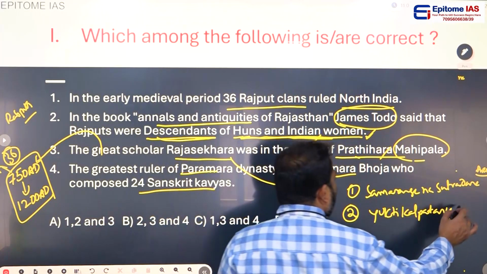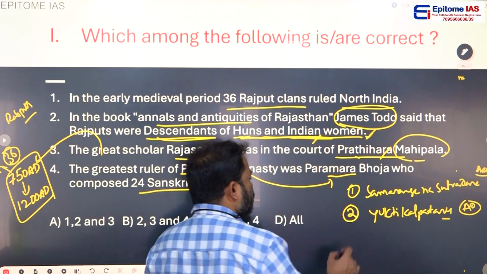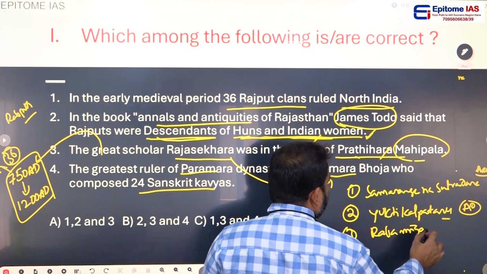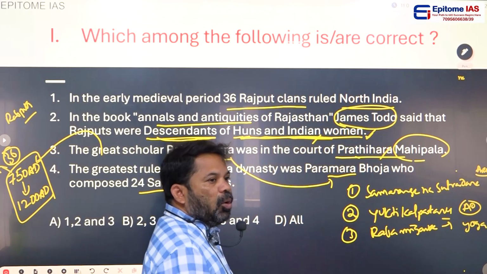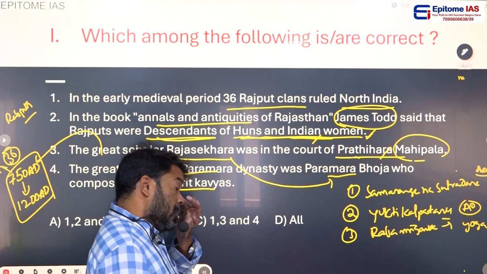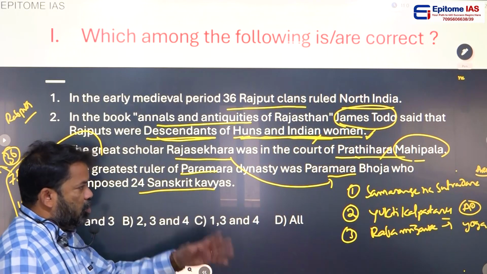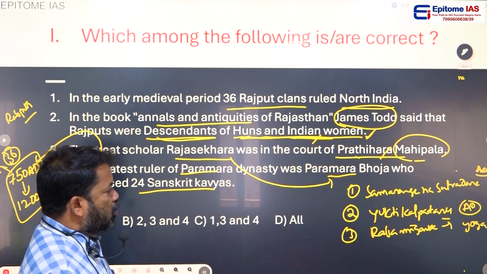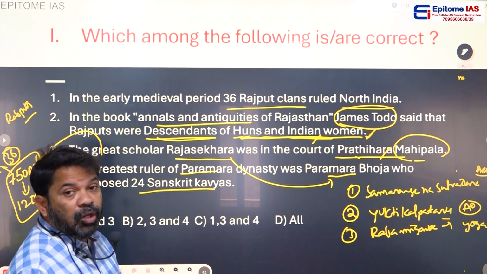This is a book on administration, Yukti Kalpataru. Raja Mriganka, book on yoga. Yes, and these are some of the important books of Paramara Bhoja. Samarangana Sutradhana, book on architecture, Yukti Kalpataru, book on administration, and Raja Mriganka, book on yoga.